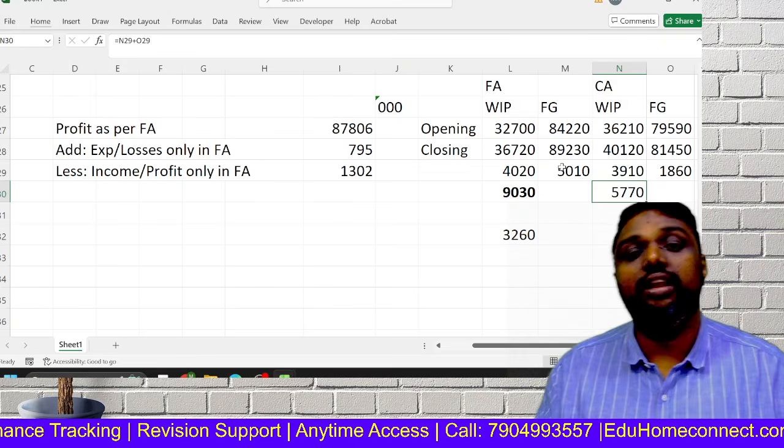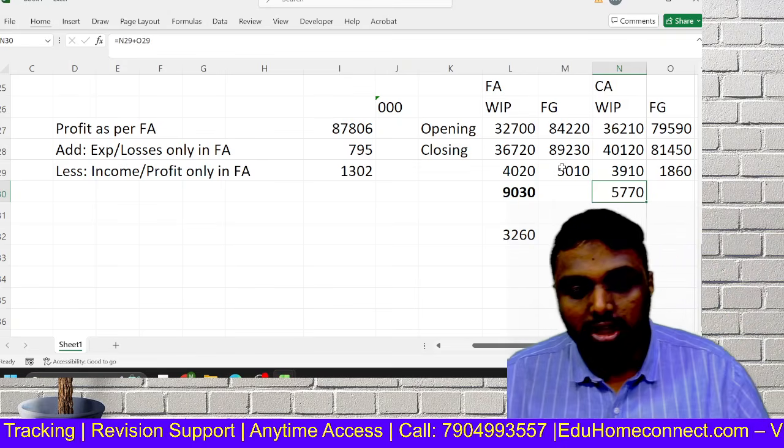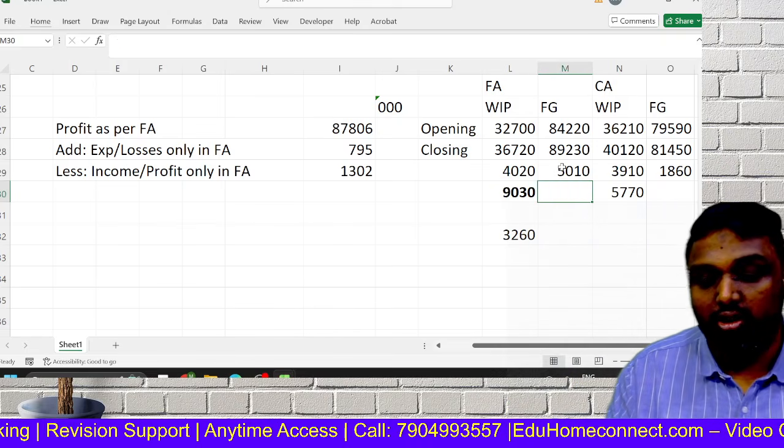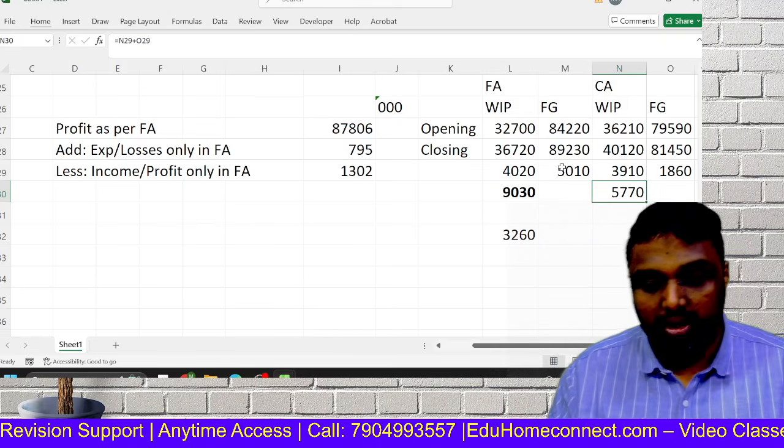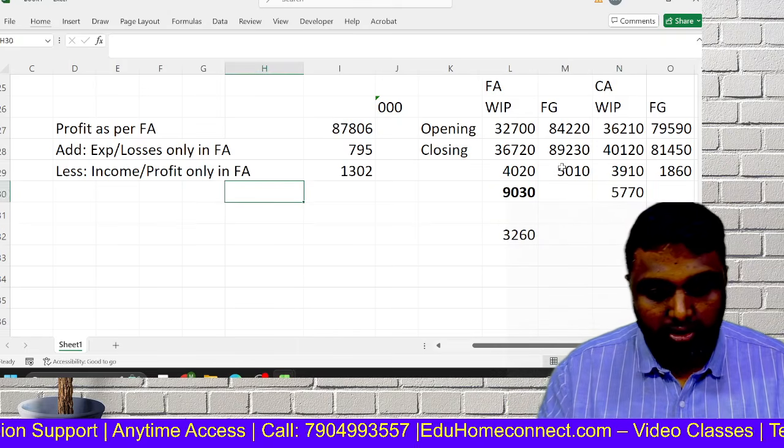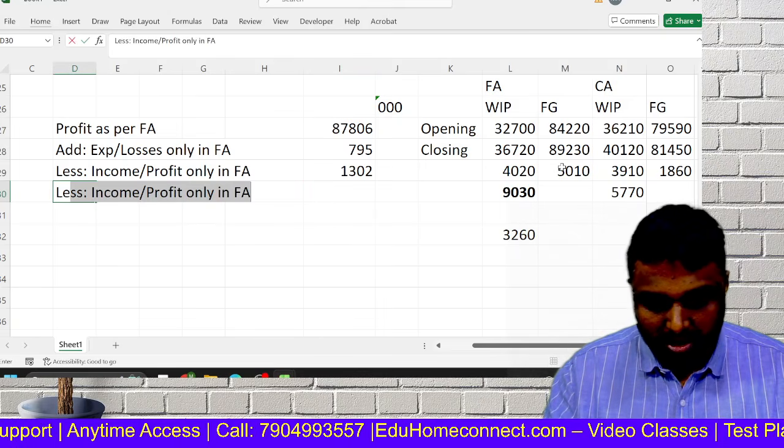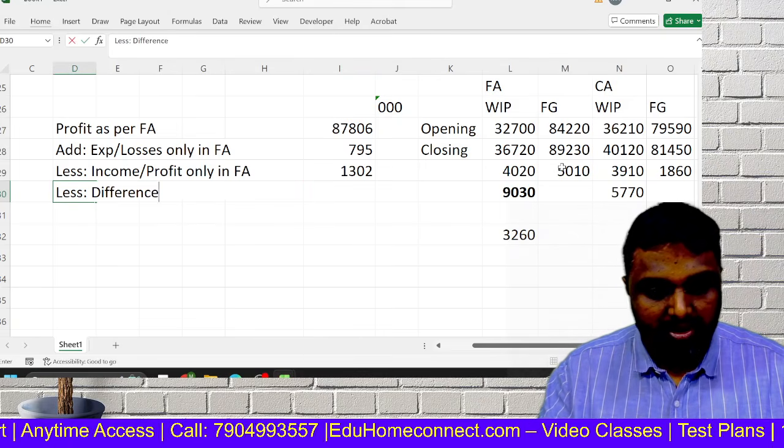So on the credit side, if any number increases, profit will increase. Here there is an increase by 9030, but here it is 5770 only. So here it is less, so you have to minus. You have to less the difference in stock.